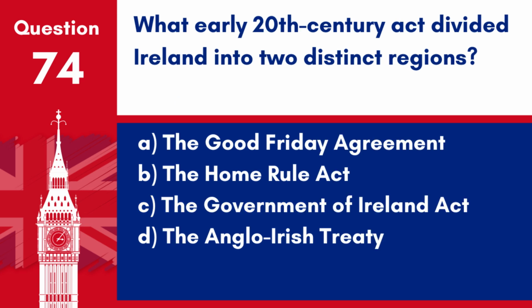Question 74. What early 20th century act divided Ireland into two distinct regions? A. The Good Friday Agreement. B. The Home Rule Act. C. The Government of Ireland Act. D. The Anglo-Irish Treaty.